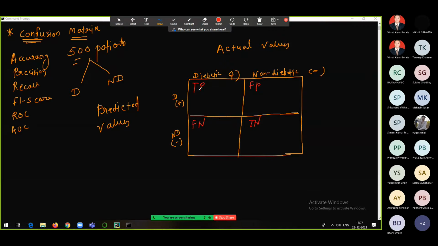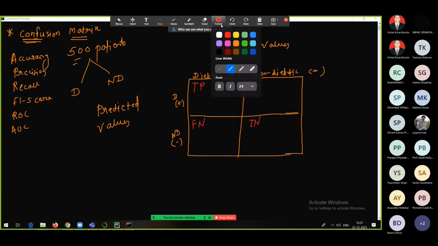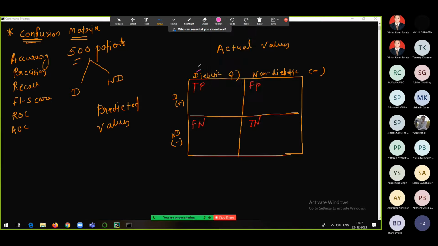See, true positive is nothing but a result that was predicted as positive by the classification model and actually also it is positive. Let me give you an example. Let's suppose out of 500 patients, our model is saying that 300 patients are diabetic, and yes, actually they are diabetic.